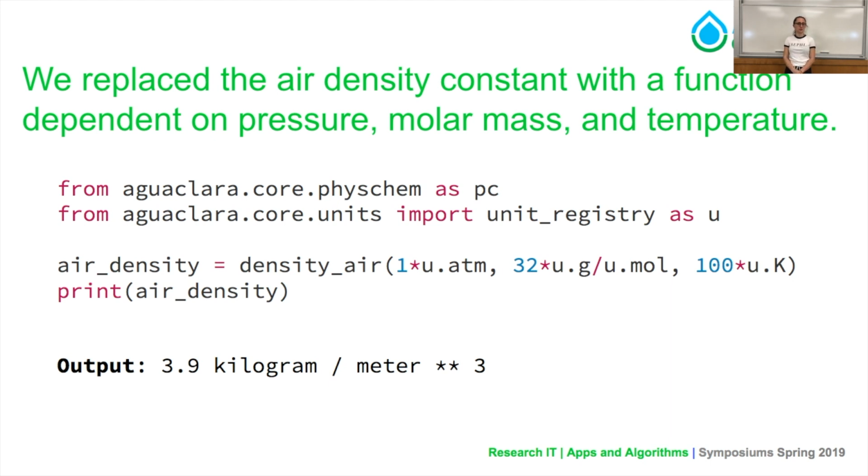We also worked on writing and testing the air density function in PhysChem. This function takes in pressure of the air in the system, the molar mass of the air in the system, and the temperature of the air in the system, and returns the density of the air. The air density used to be a constant, but now it's a function of pressure, temperature, and molar mass.